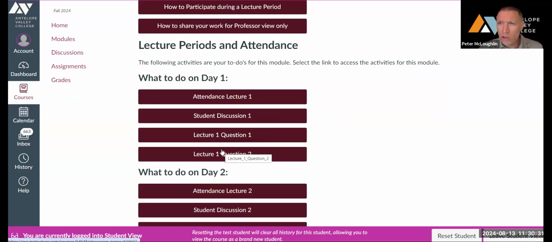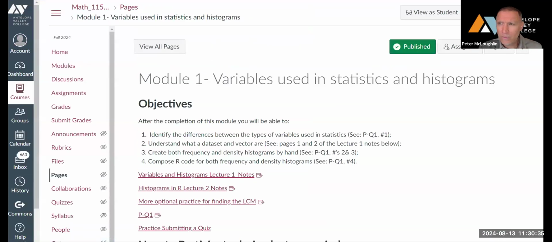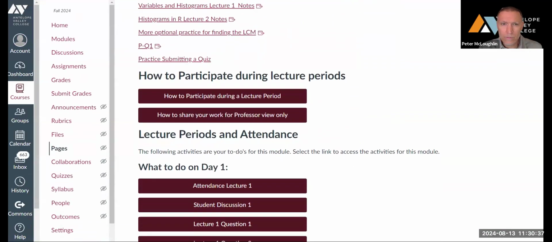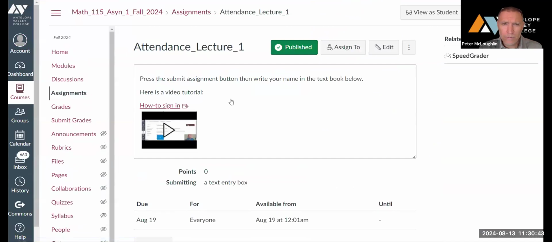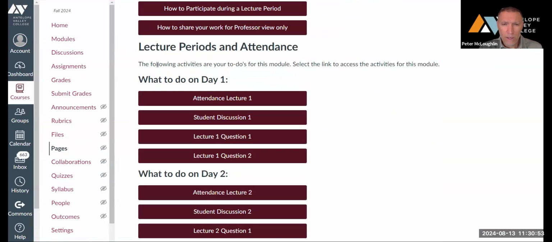So let me just leave the student view for a second so you can kind of see. If I click on attendance now, it will look like this, and you'll pretty much just put your name in a text box and submit it, and that's how you'll sign in. And let's go down to lecture 1, question 1, say.